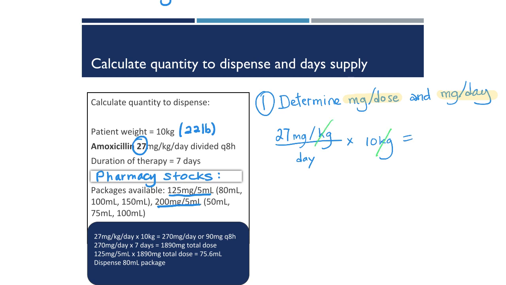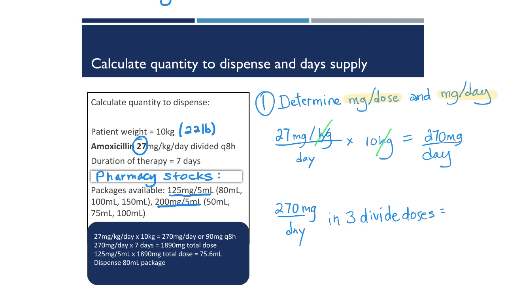The kilogram units cross out or cancel each other, and we're left with 270 milligrams per day. To determine the per dose amount, we take 270 milligrams, divide that by 3 doses, and we're left with 90 milligrams per dose.